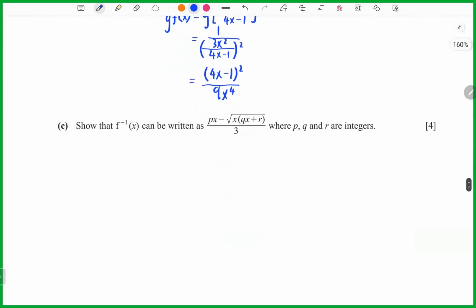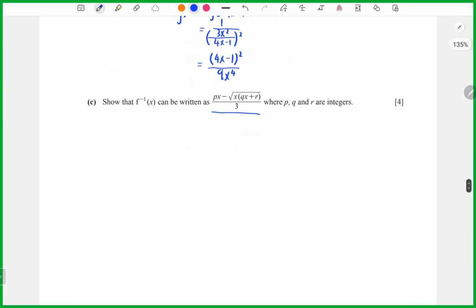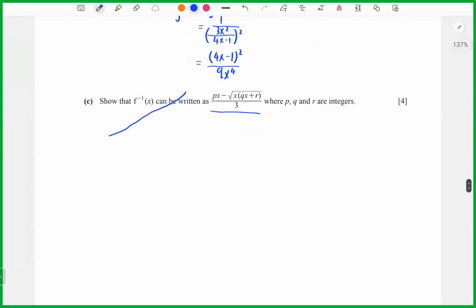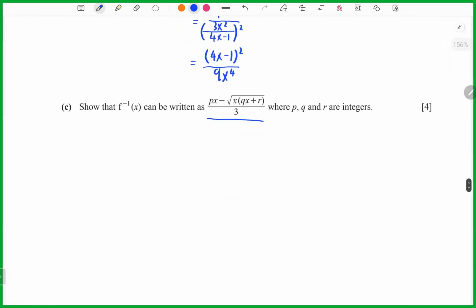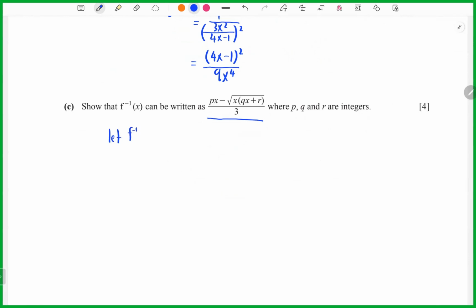Now let's see the next question: show that the inverse function can be written in this form, where p, q and r are integers. Wait a minute. So now we can let the inverse of f equal y, so x will equal f(y).